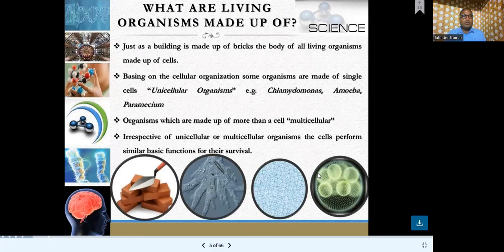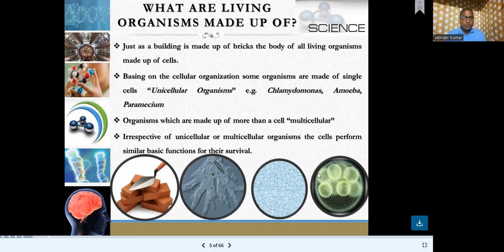Based on being cellular organisms, some organisms are single-cell organisms. They are made up of a single cell, also called unicellular organisms. They perform their functions by themselves in a single cell. They are made up of one unit cell. All the metabolic activities, all the functions, are carried out in a single cell.